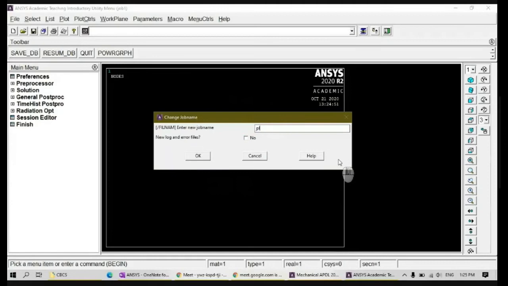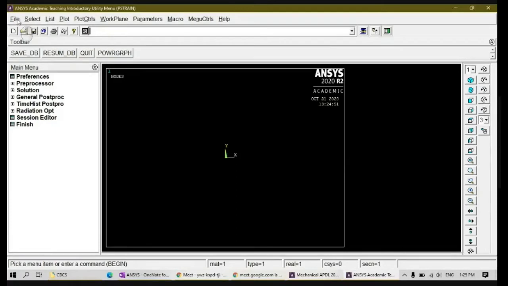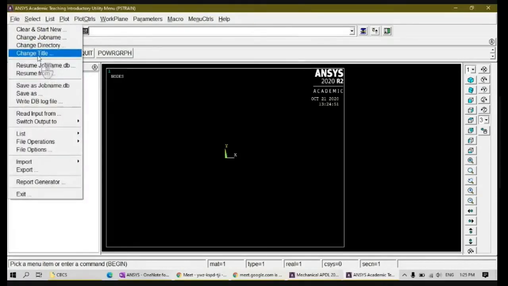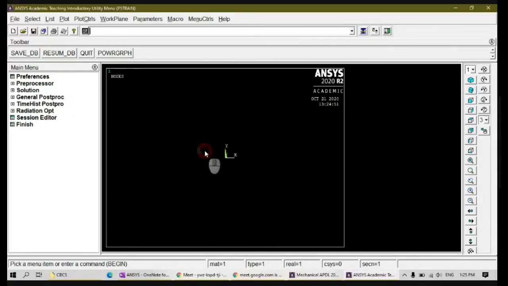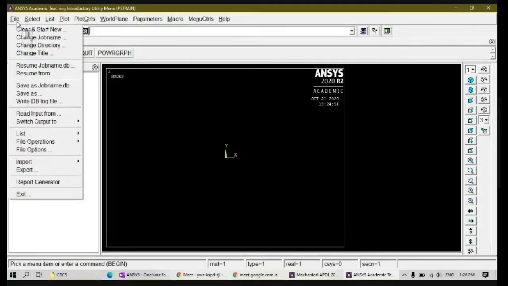This is a plane strain problem. This is for my reference. Next, file, title. You can change the title. So this analysis is for a pressure vessel, plane strain condition. So you can write whatever you want, right? So this I entered. Okay. So these are the normal things we will be doing.